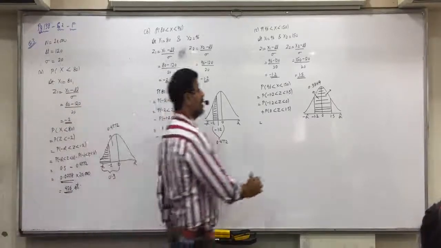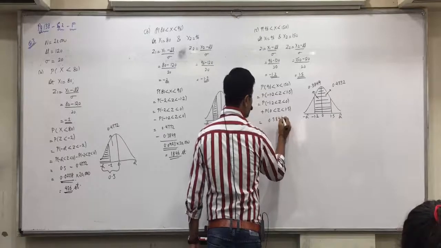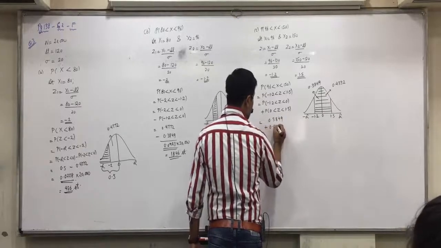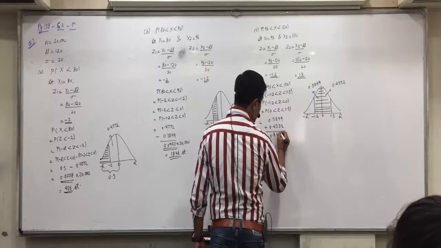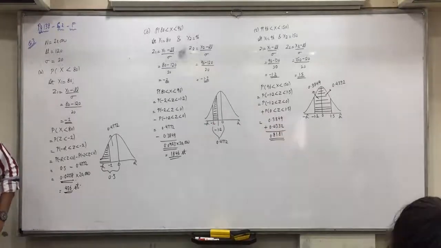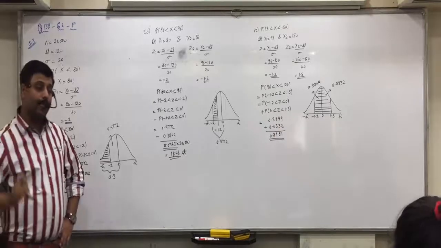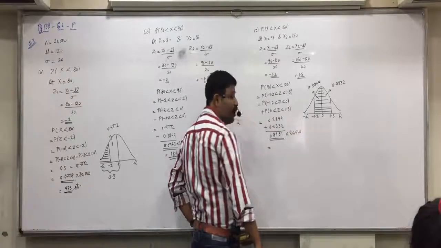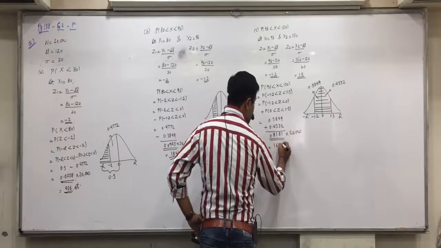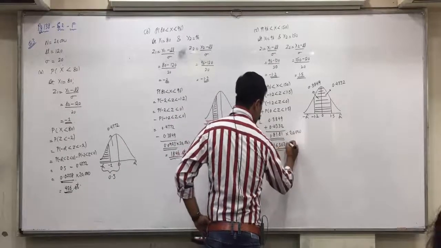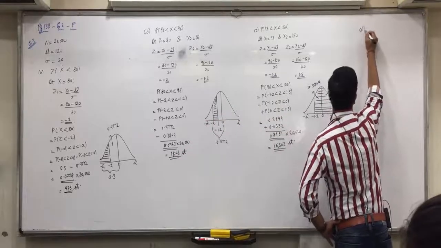Yes. The sum of these two areas, 0.3849 plus 0.4332, is 0.8181. Understood this, everyone? Thus, the number of students who appeared for the personal interview is equal to 0.8181 into 20,000, which is 16,362 students.